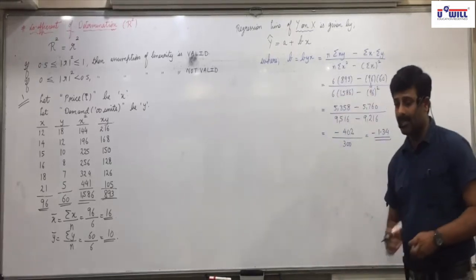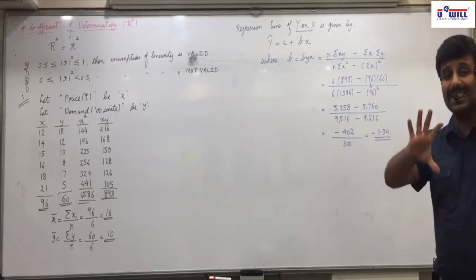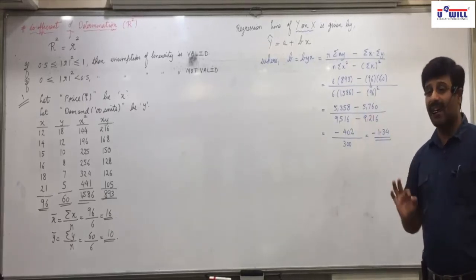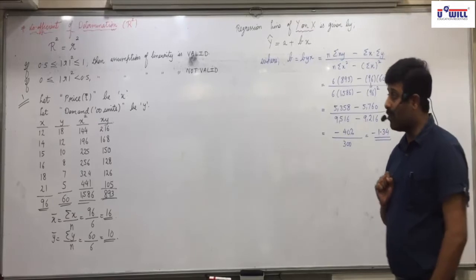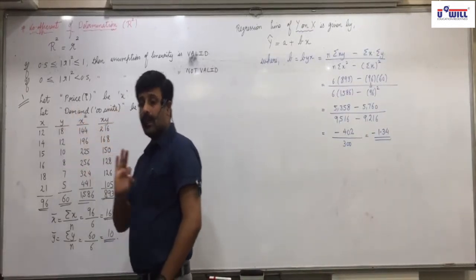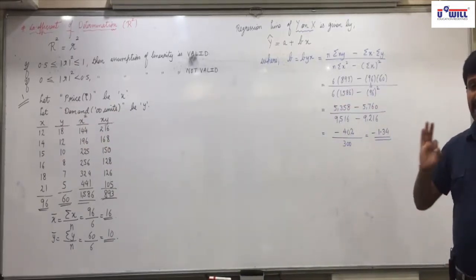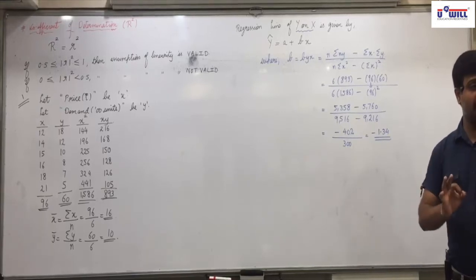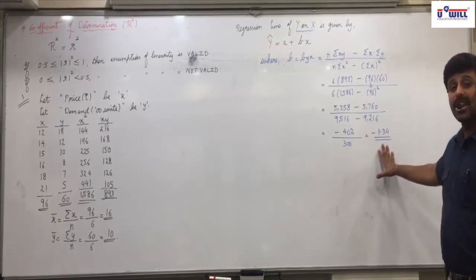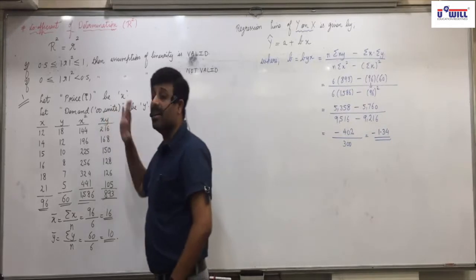Now listen everyone. Price and demand have an inverse relation, so it's coming minus 1.34. Now what does this indicate? As I said, b means change in y due to unit change in x. What is y in this question? What is x? B is coming minus 1.34, which means if x, that is price, changes by 1 rupee, 1 unit, then demand will change by minus 1.34 into 100, that is 134 units.